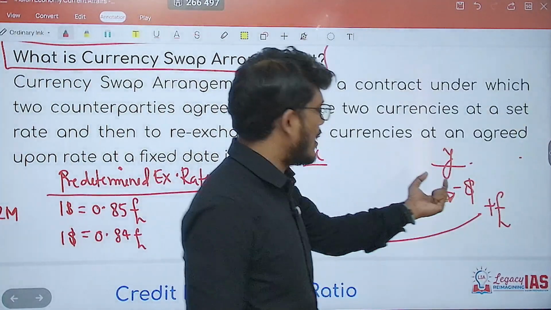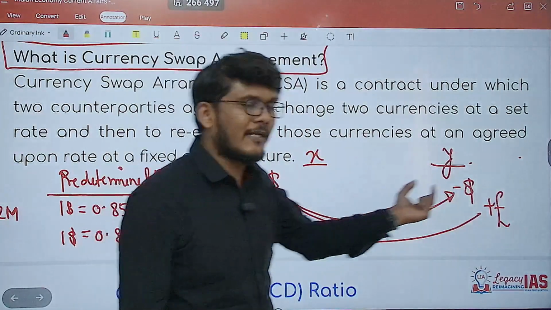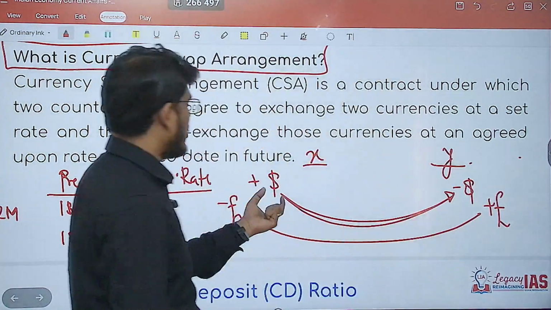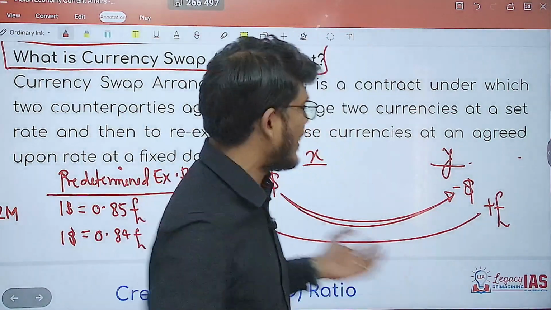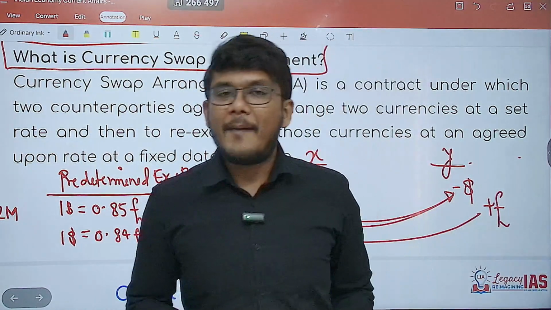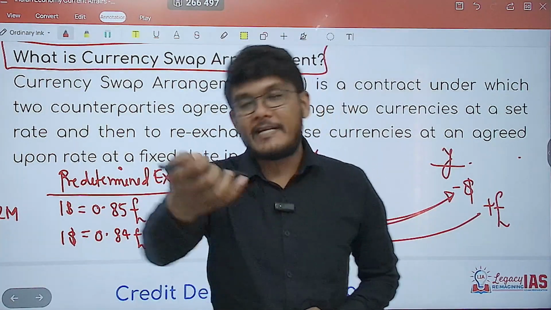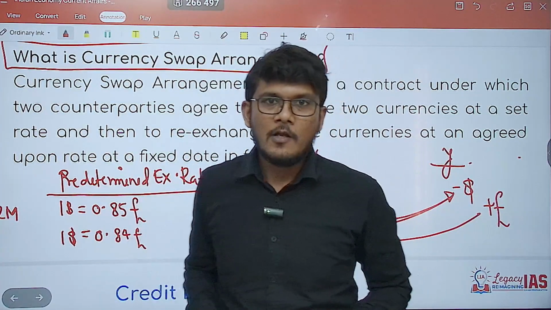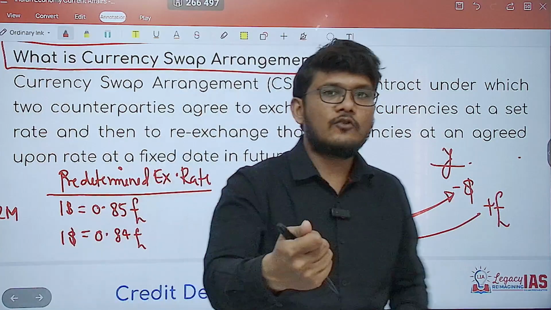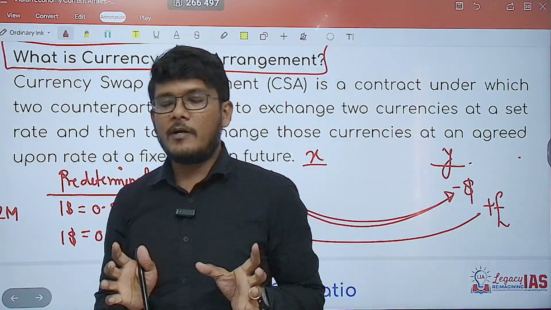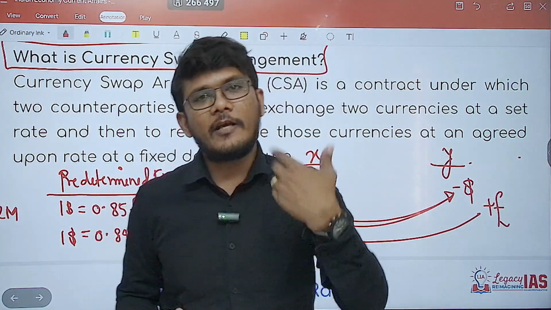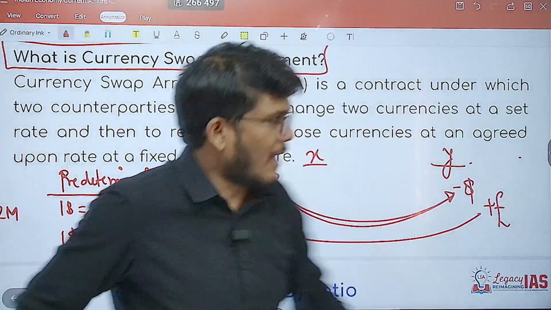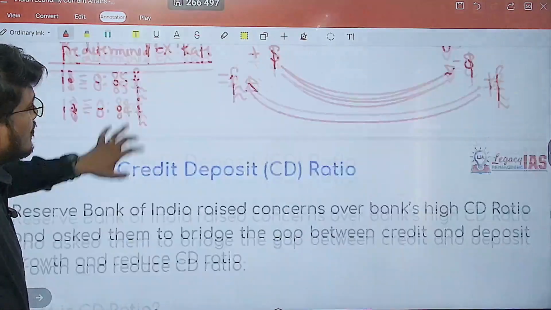Because right now this country needs dollars, so it will utilize the dollars in the meanwhile, and this country needs pounds, so it will utilize the pounds in the meanwhile. They will get their work done and then swap again. So a swap is not just giving it once but then taking it back. I give you dollars, you give me pounds. After a predetermined time at a predetermined rate, I take back my dollars and you take back your pounds. So that is a currency swap agreement.